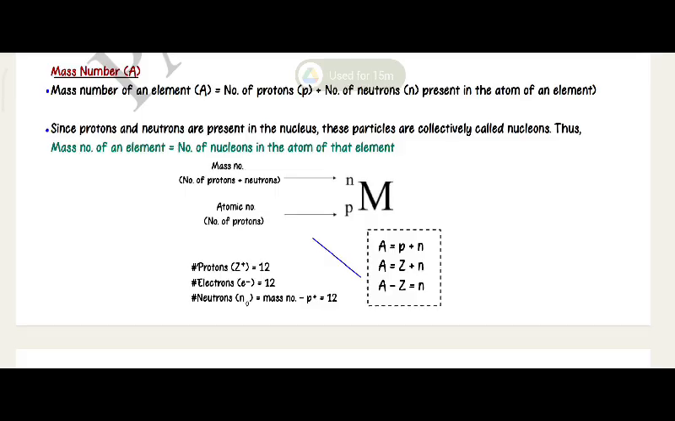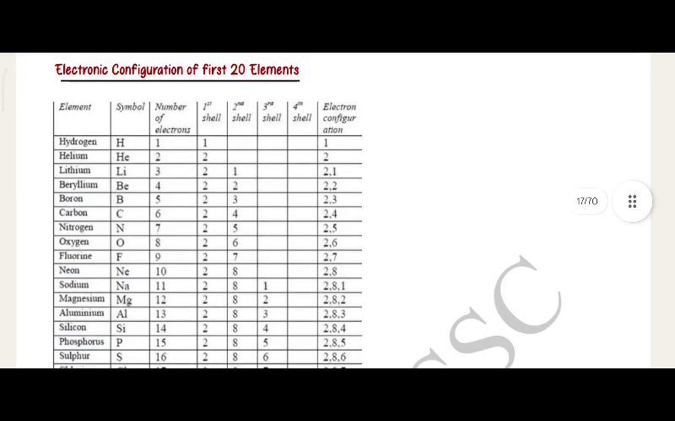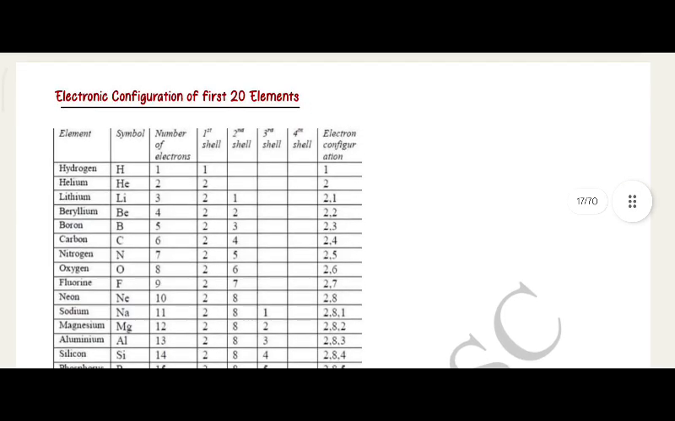Protons Z plus is equal to 12. Electrons e minus is equal to 12. Neutrons n naught is equal to mass number minus protons p plus, that is equal to 12. Electronic configuration of first 20 elements.